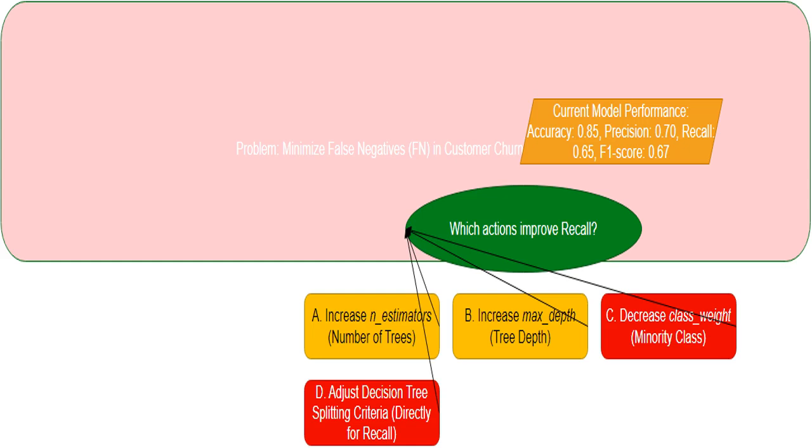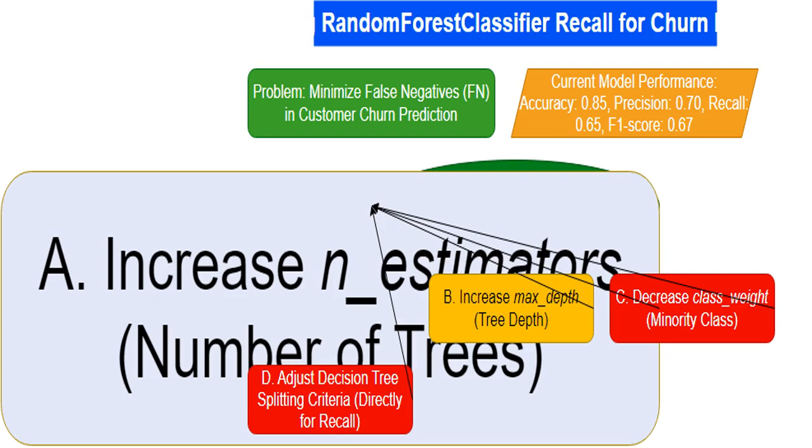I'm looking for ways to boost the recall of a random forest classifier model. Recall is crucial here because we really want to minimize missing actual churners, false negatives. So I'm evaluating different strategies to make the model better at identifying those customers. Increasing the number of trees in the random forest classifier, meaning increasing n_estimators, is a good idea. More trees often lead to a more stable and accurate model, which usually improves the recall and reduces errors.